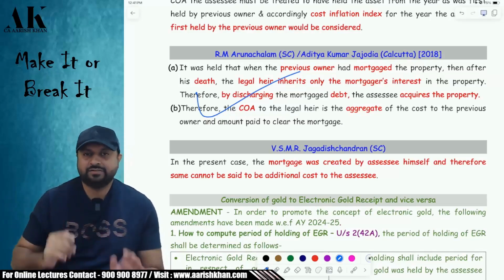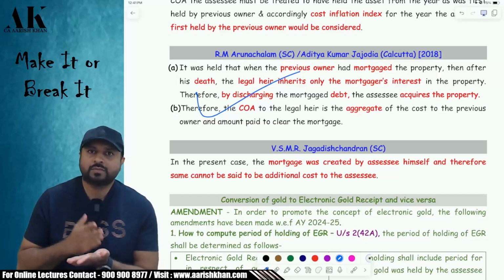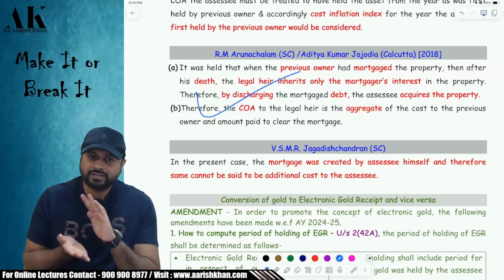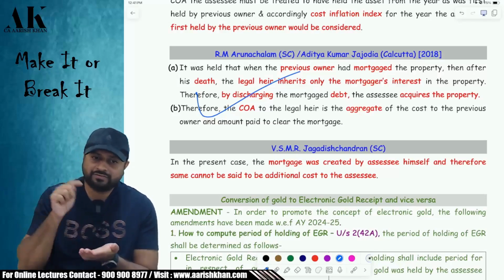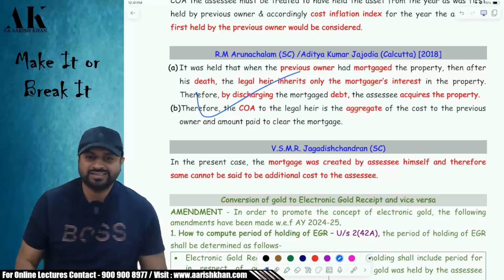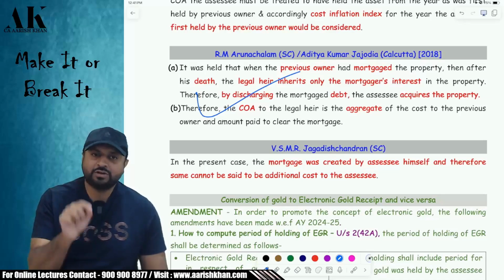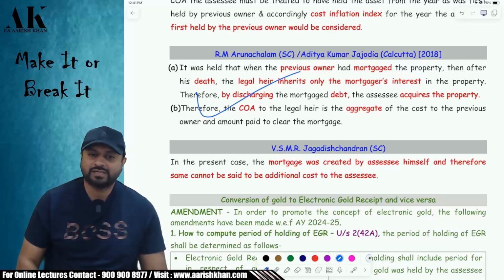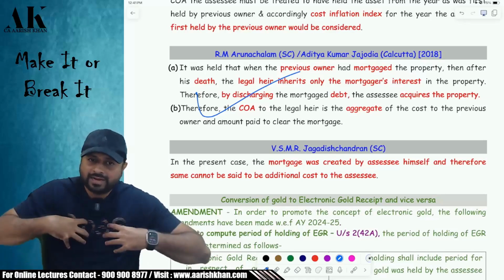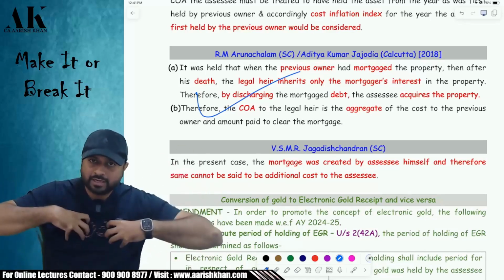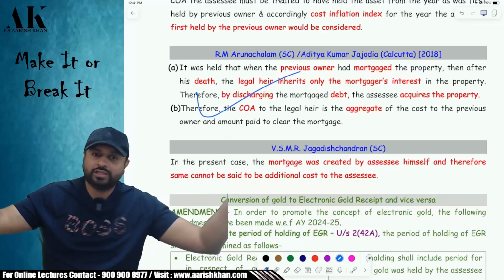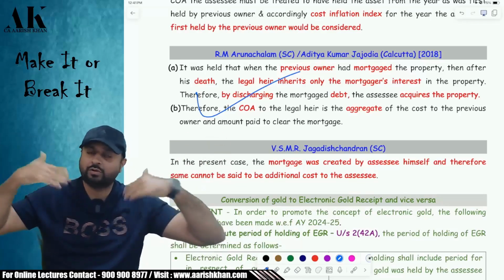Now, a similar issue, not similar, slightly different. The father has taken a loan on a property. The father did not die. Now the father wants to repay the loan to sell the property. Whether the father will get the deduction, the answer is no. Moral of the story: to claim the deduction, you have to die. Only then will your son get the deduction of the loan repayment. If I am alive, I am taking a loan on a property, and now I am making a story that because I want to sell the property, I have to repay the loan.